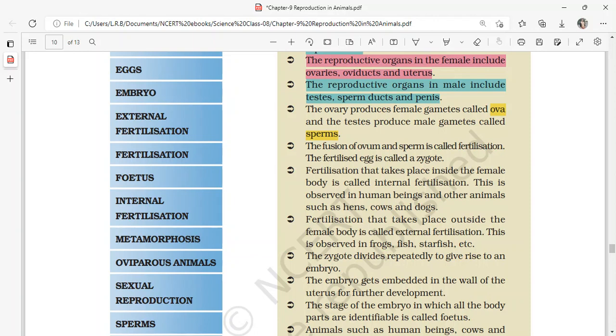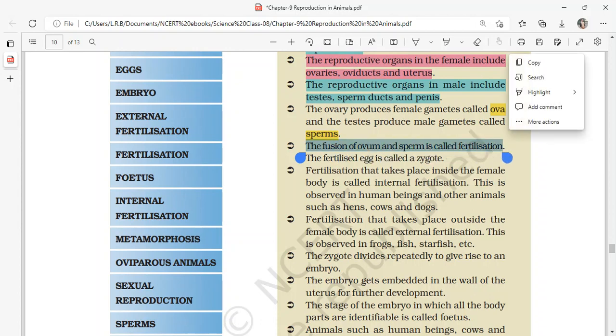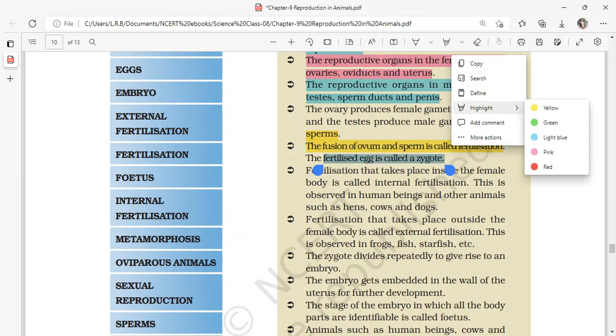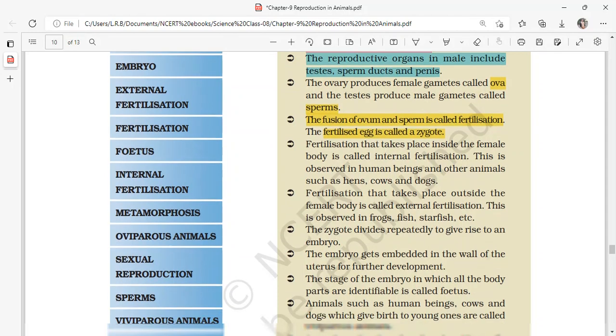The fusion of ovum and sperm is called fertilization. The fertilized egg is called zygote.